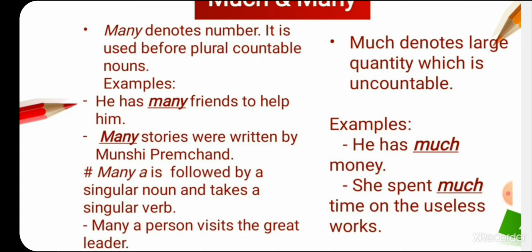Then next one, students, much denotes large quantity which is uncountable. Okay, here we can say like he has much money, she spent much time on the useless works. Like this here, students, we can use much. Many denotes number, and students, we can say much denotes quantity. And students, few is the opposite of many and less is the opposite of much.